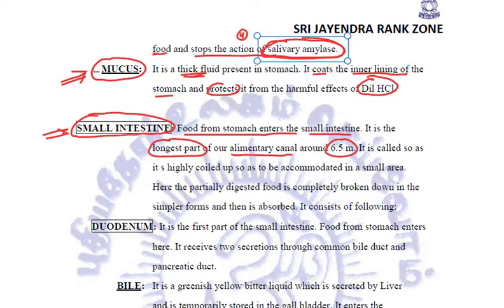Why? Because this is coiled up in a very small area. It is highly coiled up, and that is why it is accommodated in a very small area. Now, the food which was partially digested in stomach, when it reaches the small intestine, here it is completely broken down into simpler forms. And here only the process of absorption will take place. How? We'll see in detail.